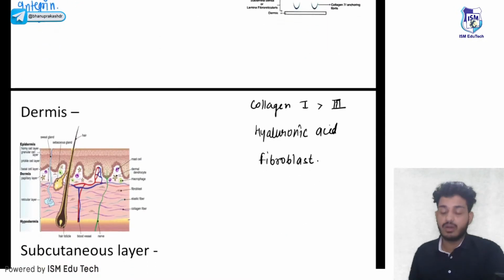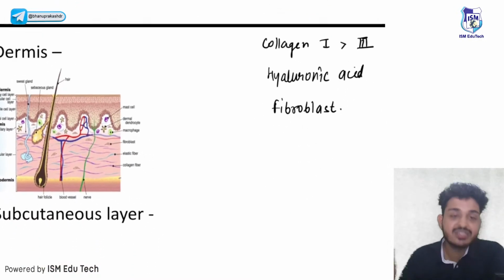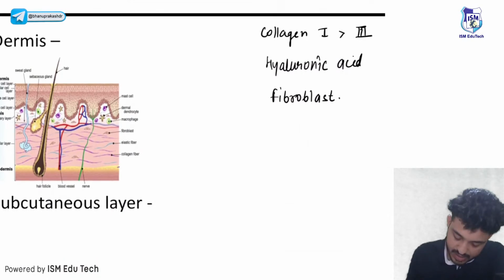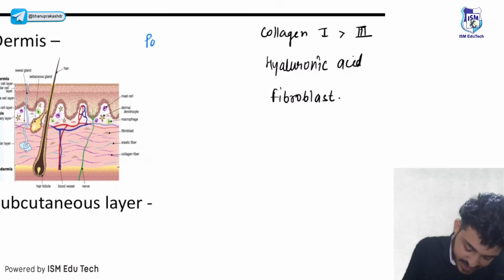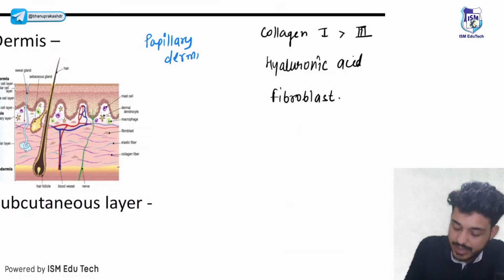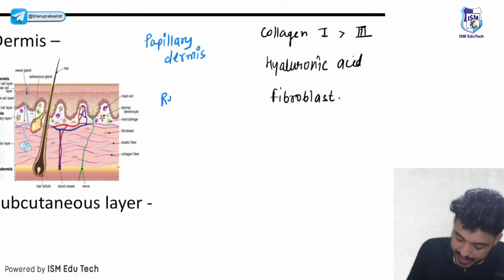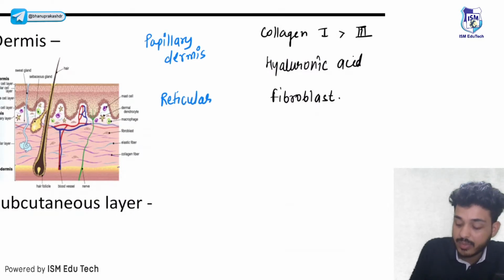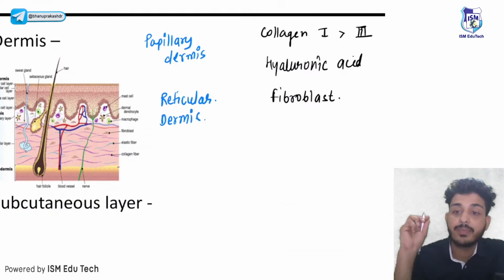In dermis, what will happen? The dermis is further divided into two layers. First layer is your papillary dermis. And second layer is your reticular dermis. What do we call the second layer? Reticular dermis, right? First layer is your papillary dermis. Second layer is your reticular dermis.